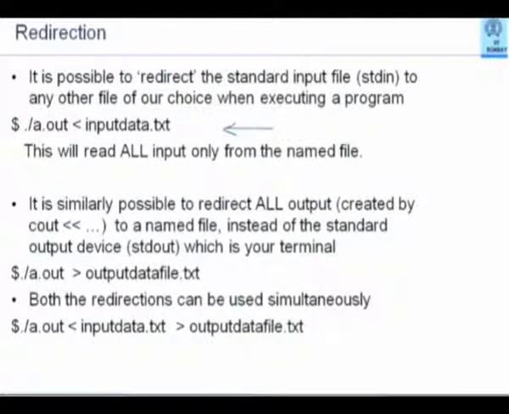What will happen if the file does not exist or you have forgotten to create the file? The operating system will try to open that file and read from it. Since there is no file, it will give an error. That error is equivalent to saying the file has ended. There is nothing there. It is just like pressing Ctrl-D on the keyboard when some input is expected. So you will get an error from your program which says that you are trying to execute some input statement, but the data source has dried up, it has disappeared.